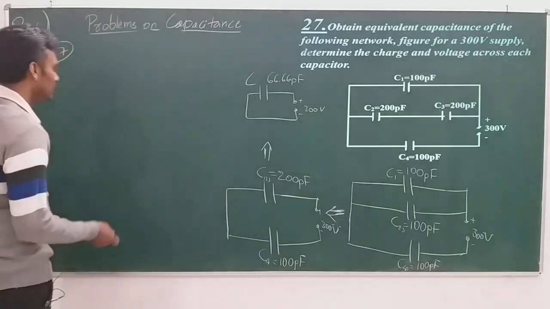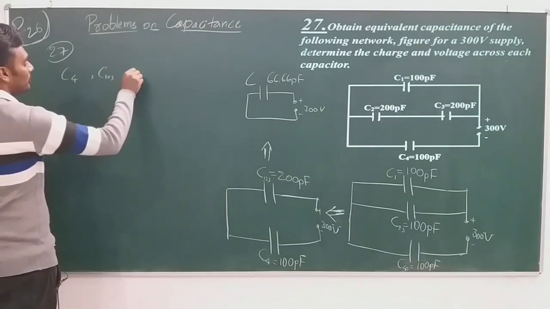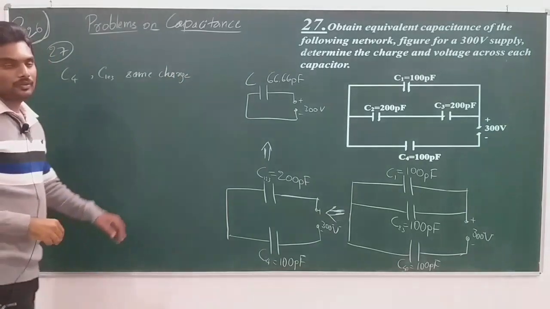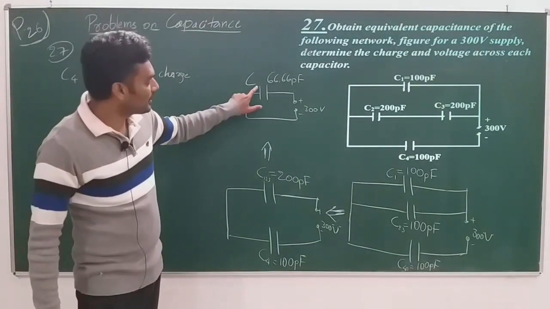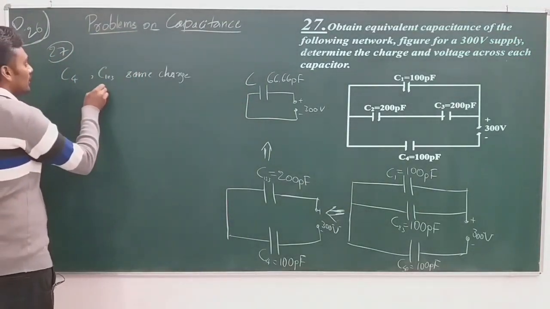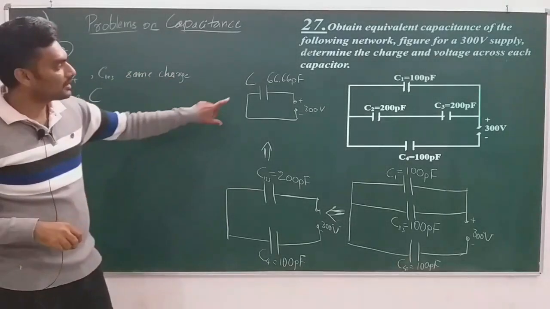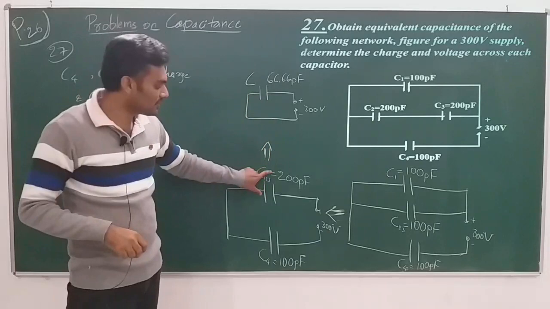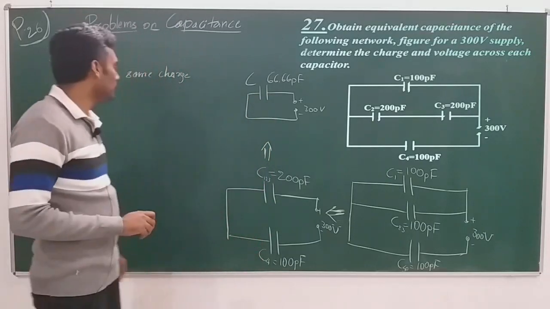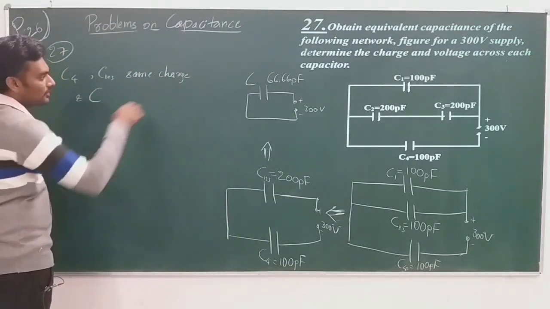When they are connected in series, both C4 and C123 will have the same charge accumulated on them, which is equal to the charge accumulated on the effective one. Because it is series, C4, C123 and C will have the same charge. So if I can get the charge on C, that will be the same charge on C123 and C4, so that I can get the charge on C4 at least. Now, here I should find the charge on C.